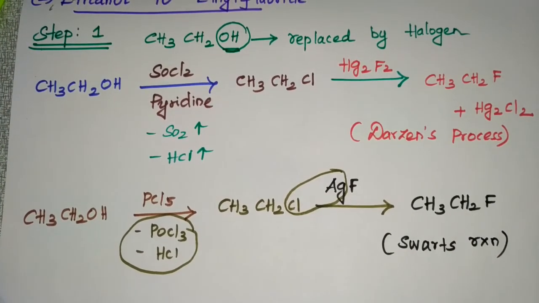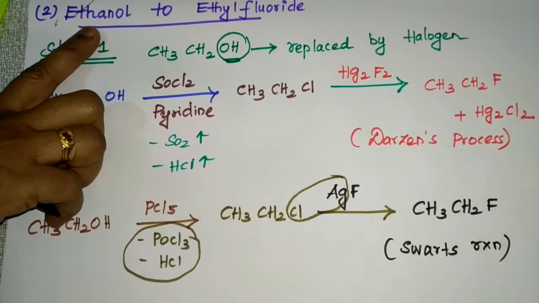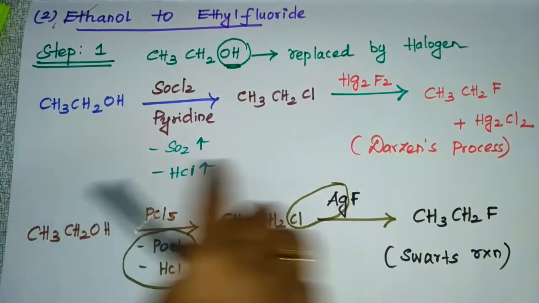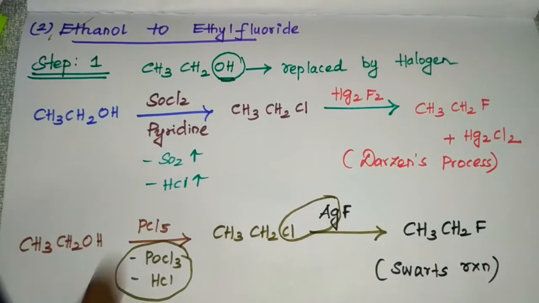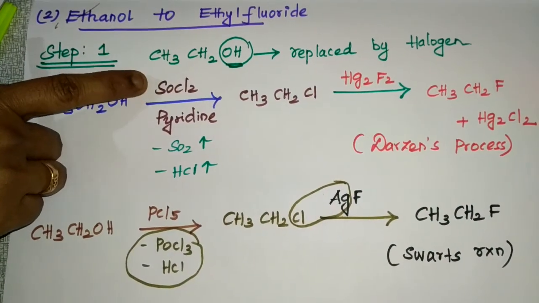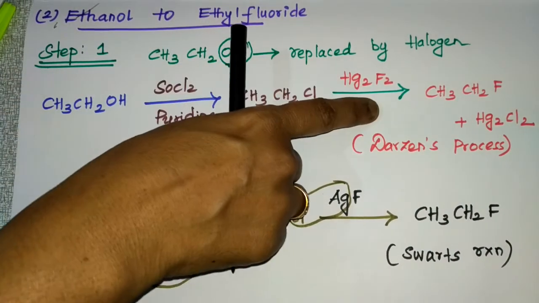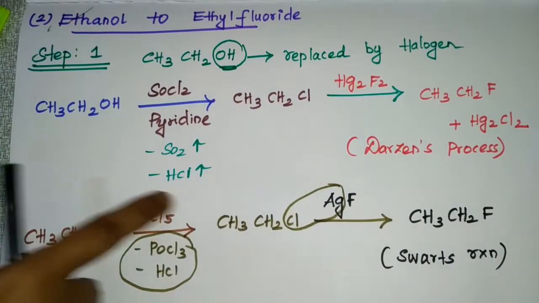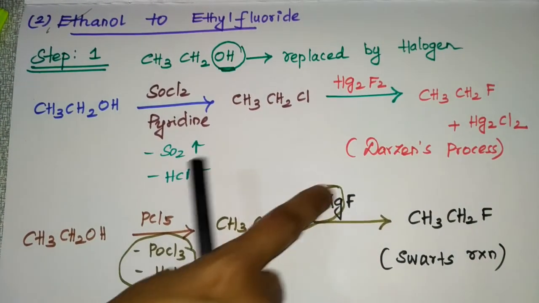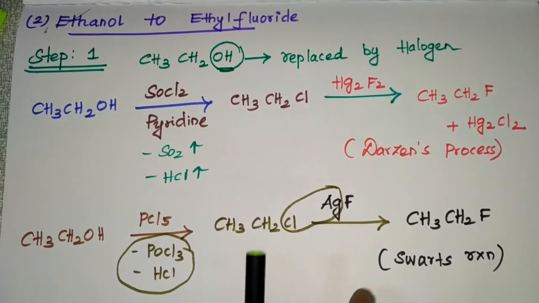So to convert ethanol to ethyl fluoride, you can go either with Darzens' process or with the Swarts reaction. In Darzens' process, you use thionyl chloride and the metal fluoride is Hg2F2, and if you are using PCl5, you can use AgF. That is the Swarts reaction.